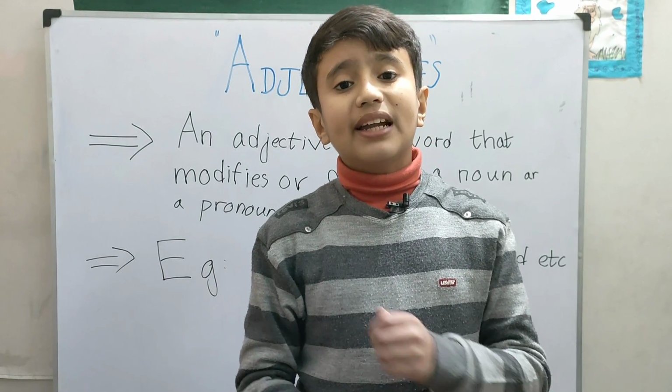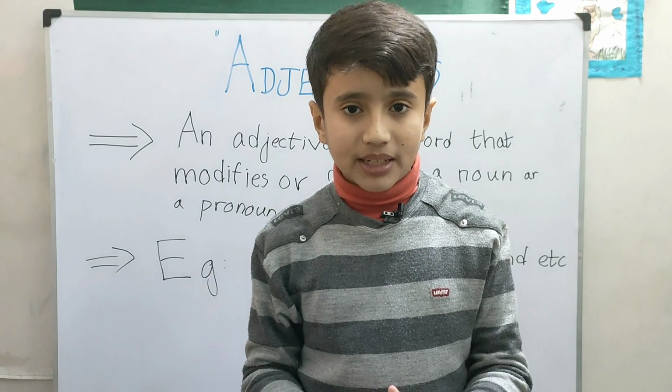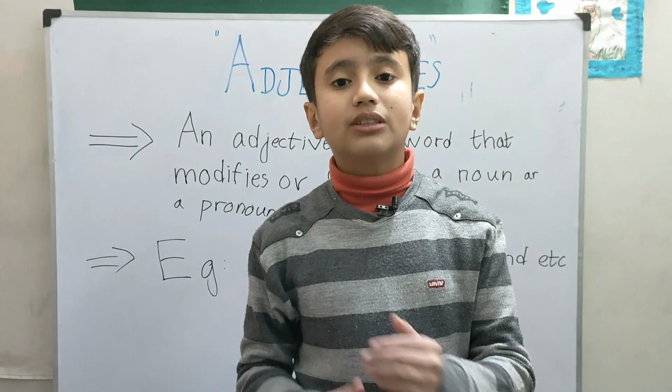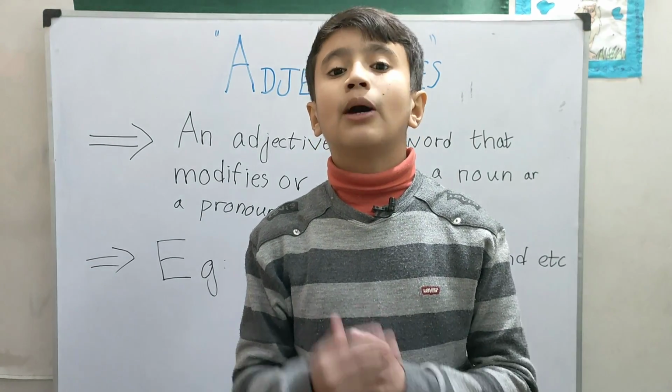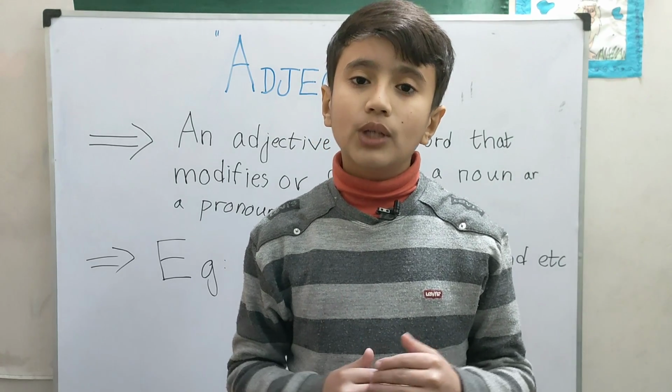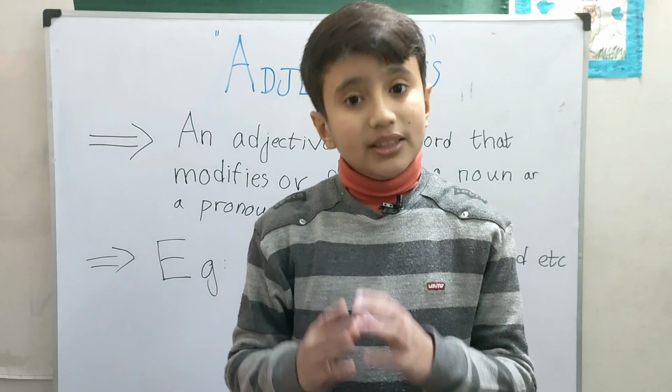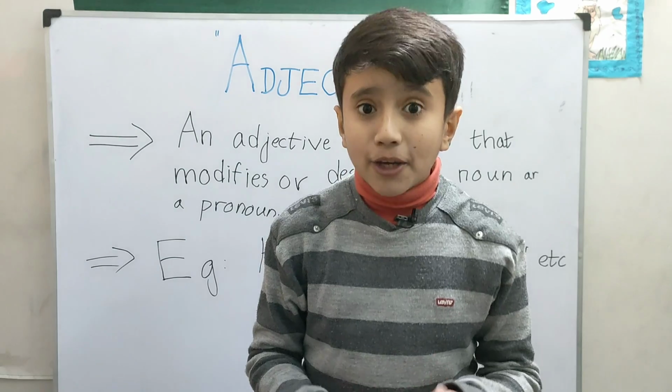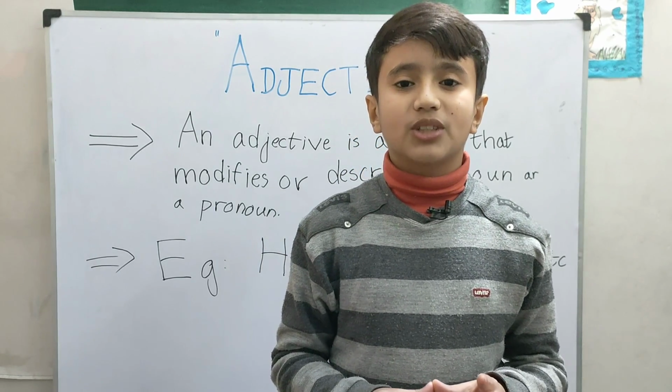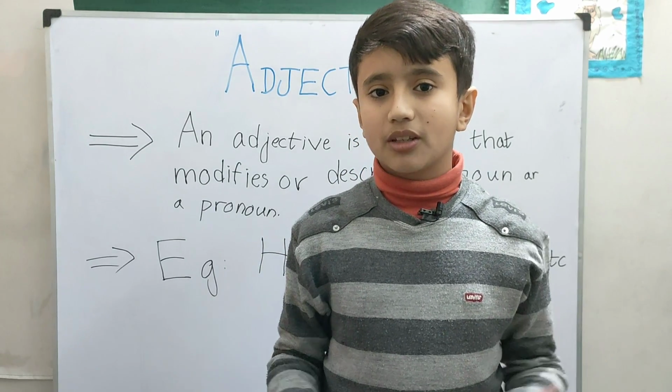Adjectives are the words that explain what is happening, how the noun is feeling, how the noun is looking, how the noun is expressing himself. This is what an adjective shows. So I hope you understood what I mean to say. Now let's make some sentences with it.